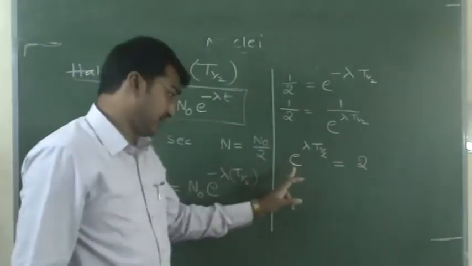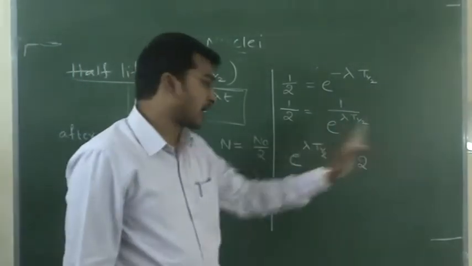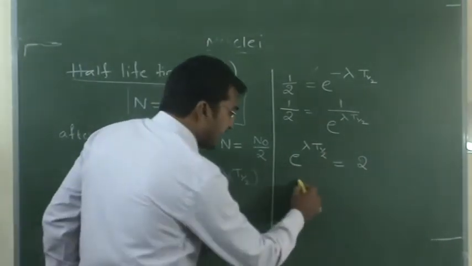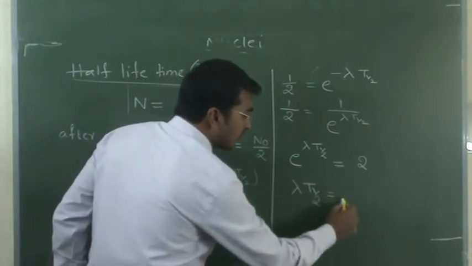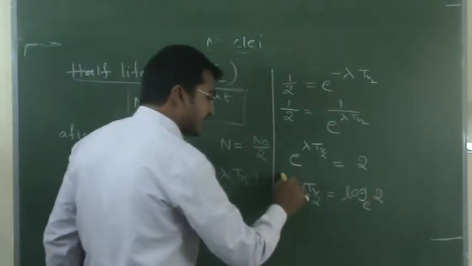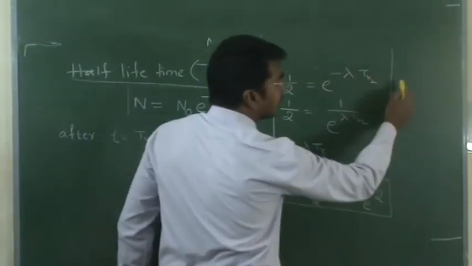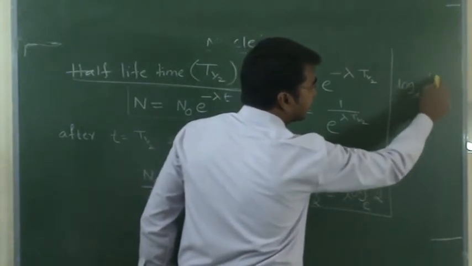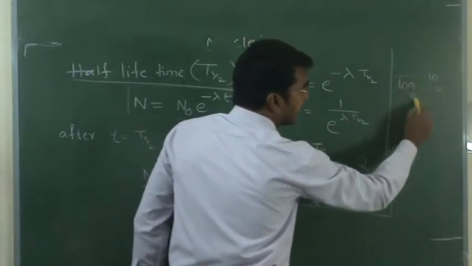The same way, if there is an exponential, we apply log on both sides, log e. And it becomes lambda T half is equal to log of base e into 2. Simple mathematics it is. By applying log, so I will explain here how we can use log e power 10.